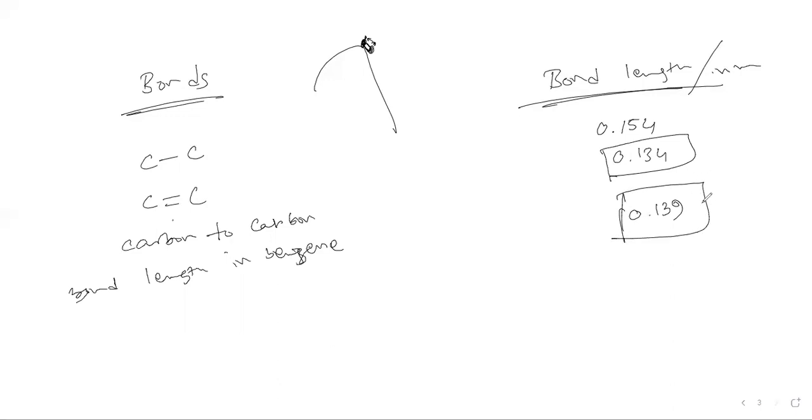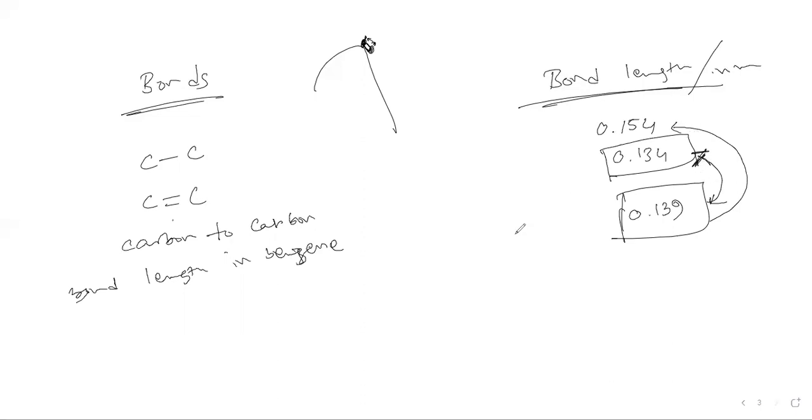But since they are not the same, benzene's carbon-carbon bond length is a bit greater compared to the normal carbon-carbon double bond, while it is far lesser than the carbon-carbon single bond.